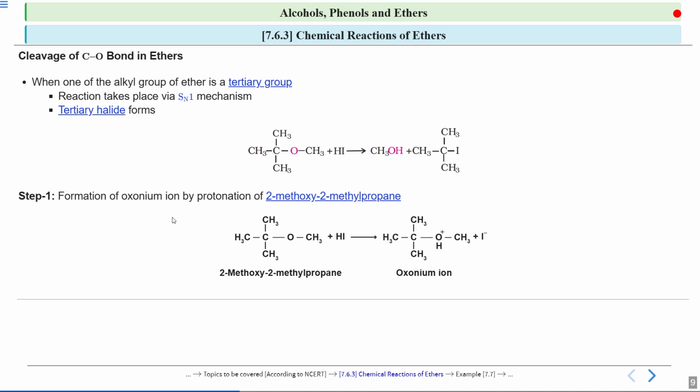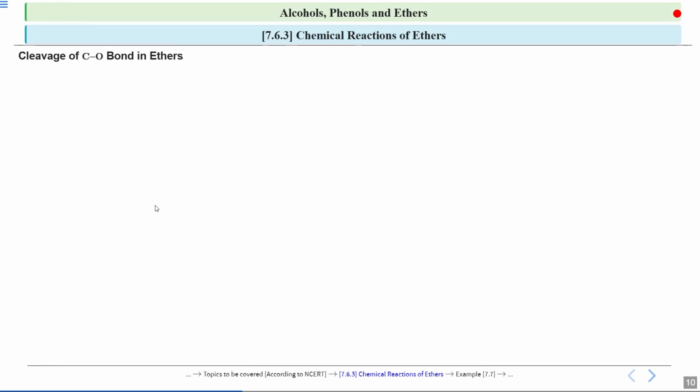Now, as I told you, this bond can be cleaved from here or here. Now see students, if this bond is cleaved from this side, this carbon will get a positive charge. And if this bond is cleaved from this side, then this carbon will get a positive charge. Now see, if this carbon gets a positive charge, this will be a 3-degree carbocation, so this will be the more stabilized carbocation. Okay, so we will see what happens in step 2.